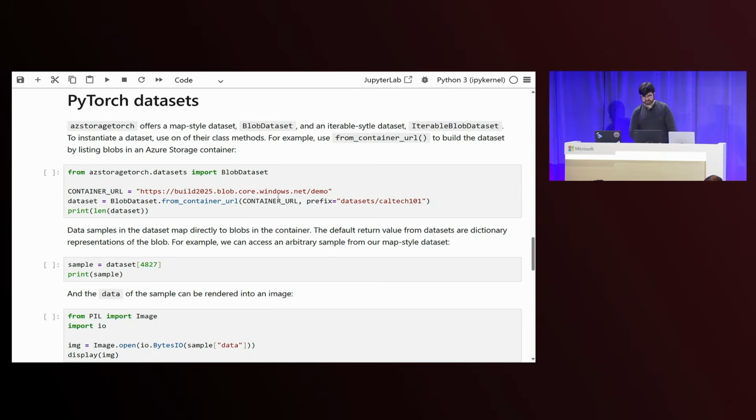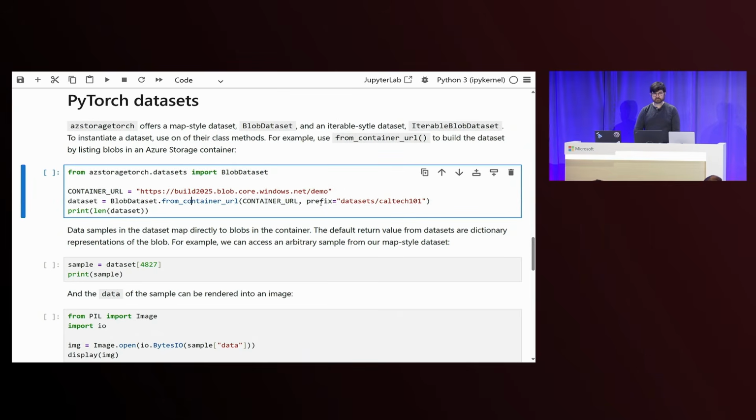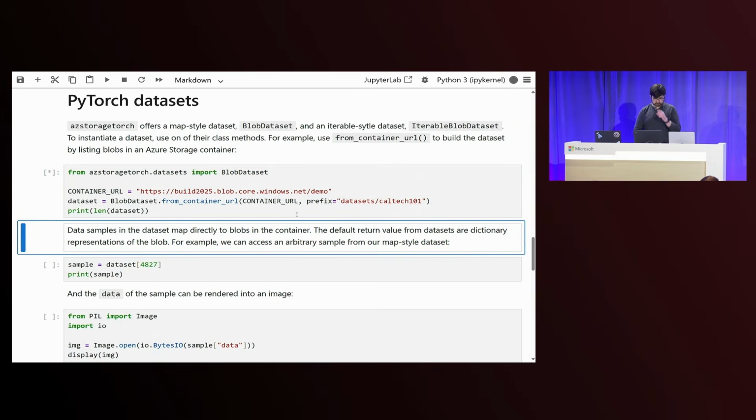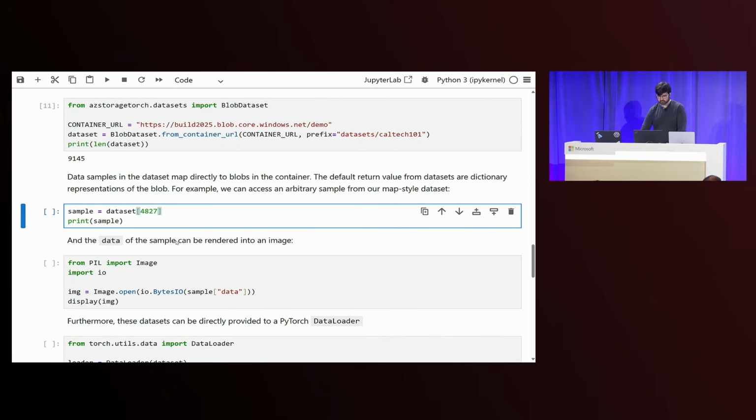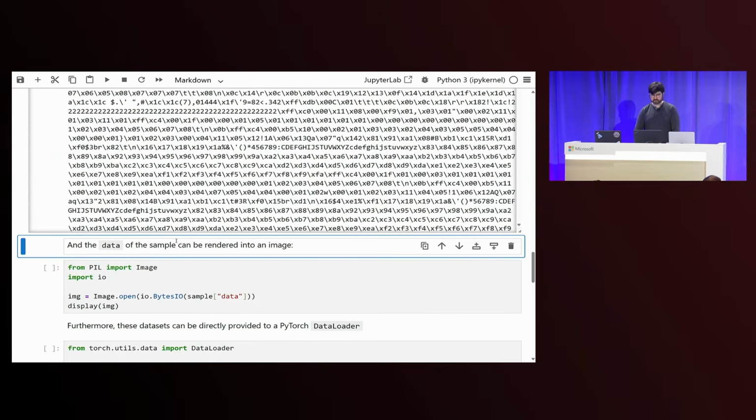In this Jupyter cell here, I have a map style dataset created from the from container URL method. Notice that it's different from the example in that we're providing a prefix keyword argument to only include blobs that are part of our Caltech 101 dataset and filter out any of the models that were in our container. We can go ahead and run this now and see that we have 9,000 images in our dataset. If we wanted to access one of them, we could just run this cell here and print it out.